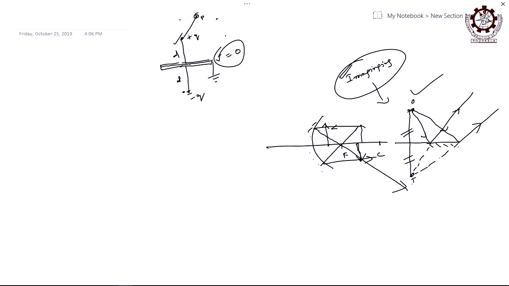How much induced charge will be created? Are both equal or opposite, different? Because of this charge and this charge, will an equal amount be created or different? So, they will cancel out. Suppose because of this charge q, q prime is created here, then because of this minus charge, q prime will be created there. So, if we take the potential at any point, it should be only the sum of these.